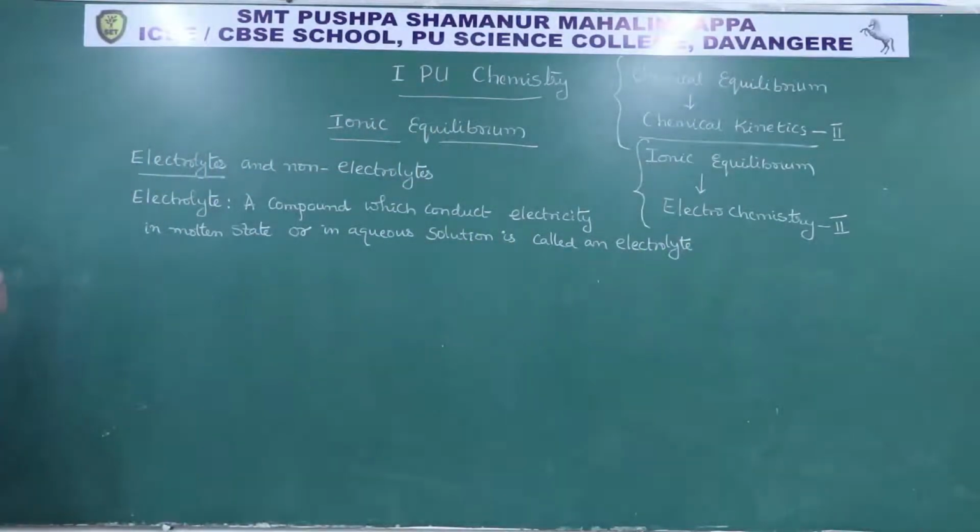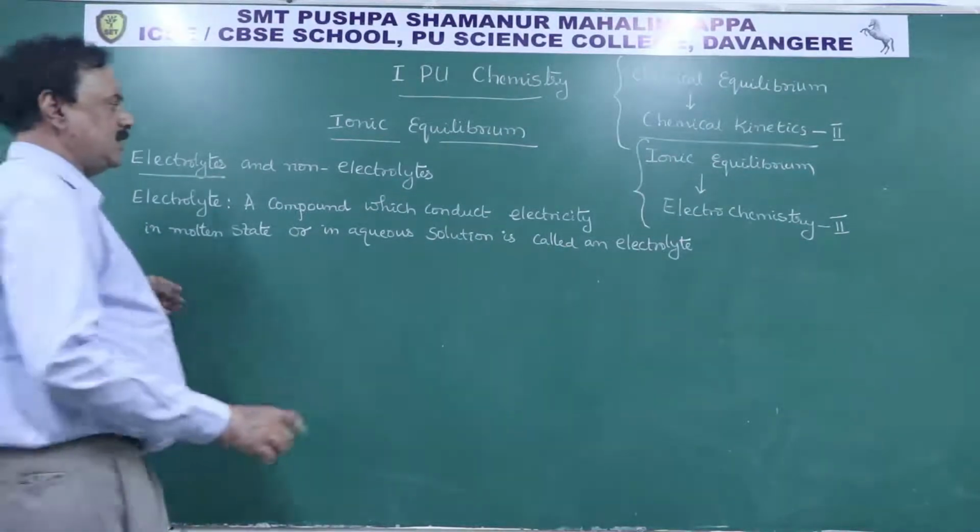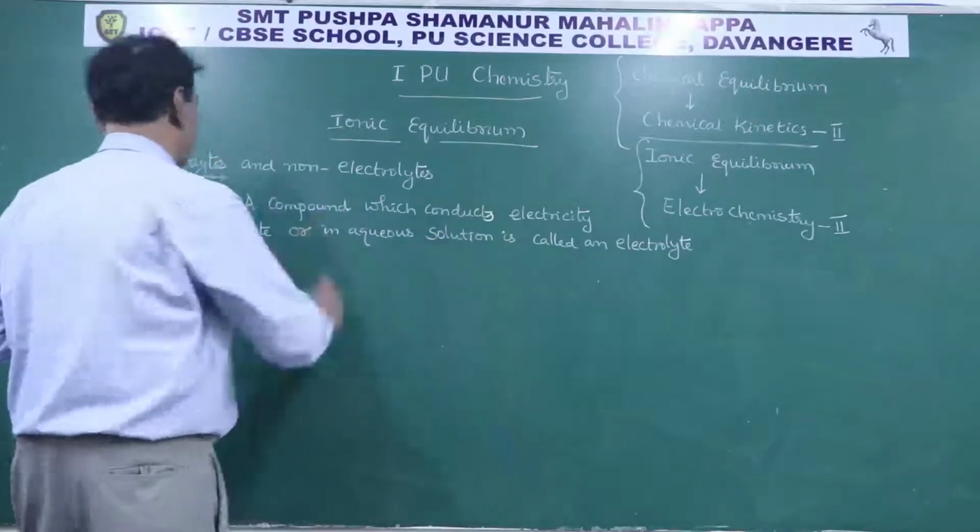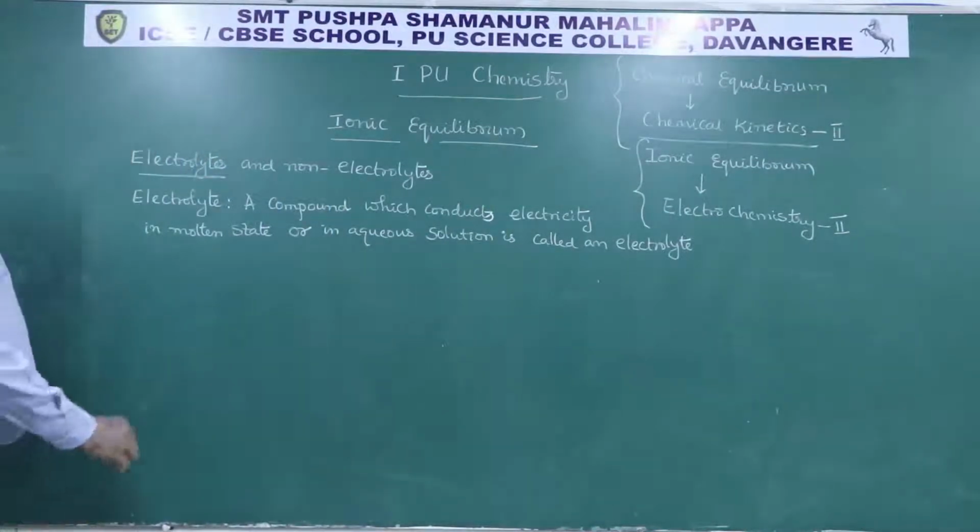An electrolyte is a chemical substance, a compound, which conducts electricity in molten state or in aqueous solution.